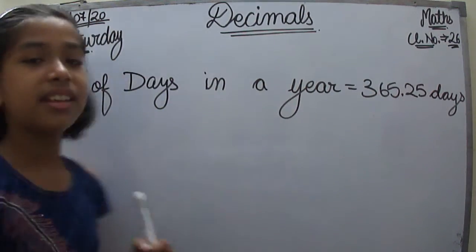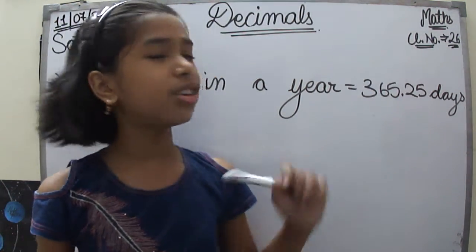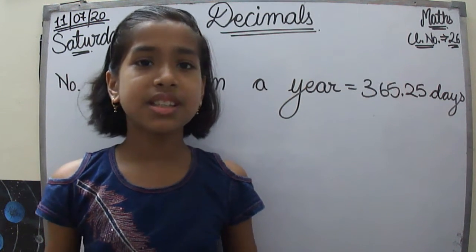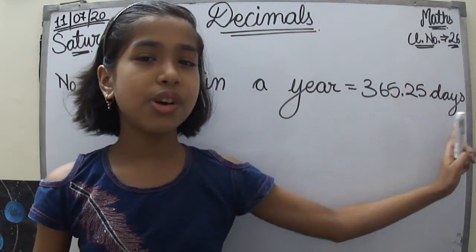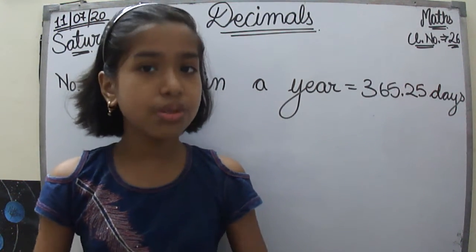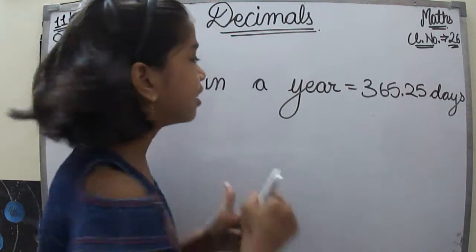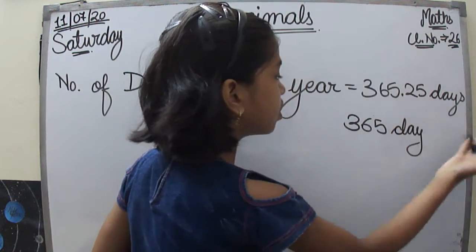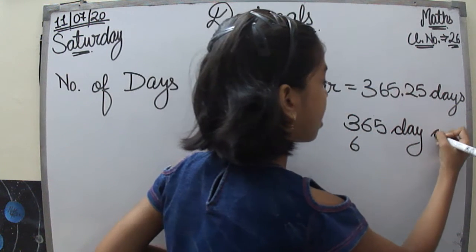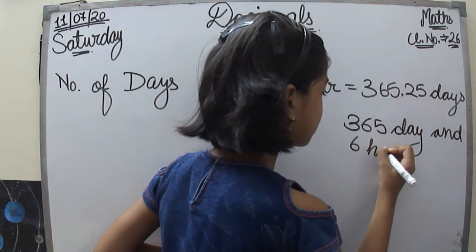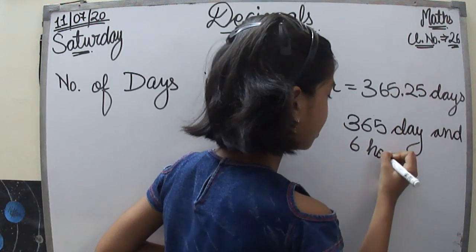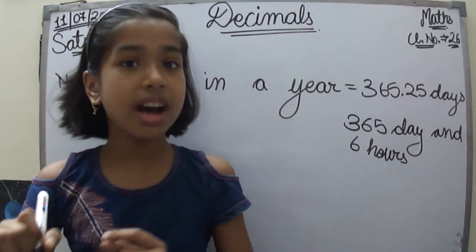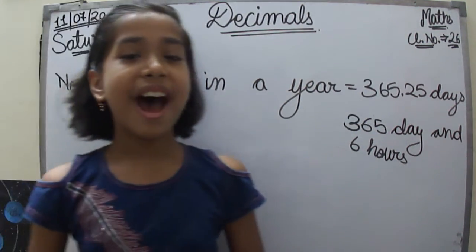Now, as we all know, it is a little complicated, isn't it? If someone asks you how many days are in a year, you will say 365 days only. What about this 0.25? It is also important. It carries meaning too, right? The exact value is 365 days, and this 0.25 could be thought of as 6 hours. Now this 6 hours also carries value, right?